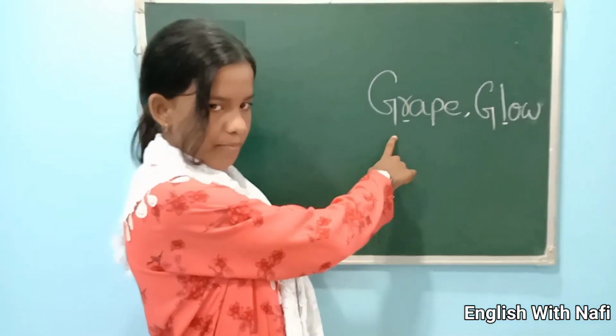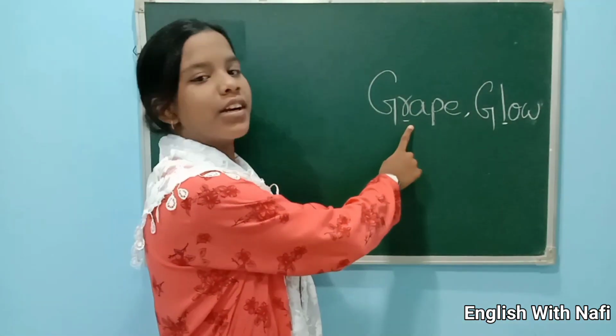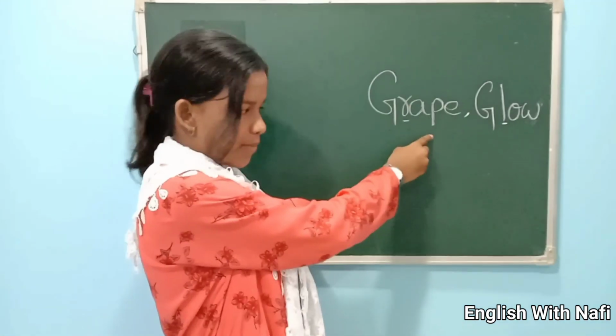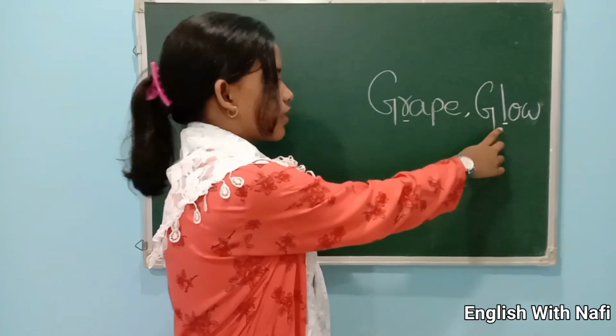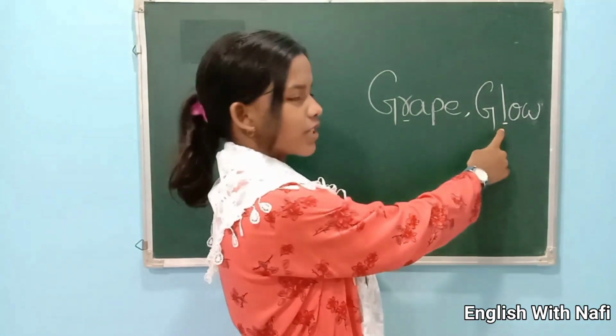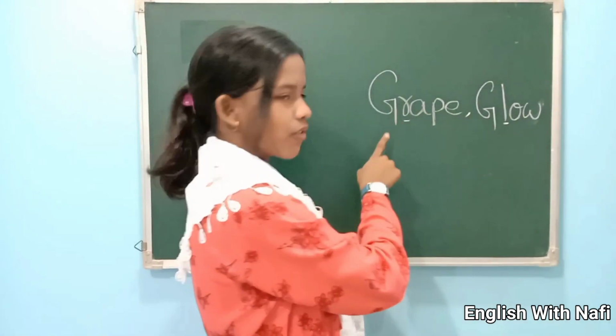G is pronounced G when it's followed by a consonant. Example, grape. Here after G is the consonant R, so G sounds G. Grape. Here is the consonant L after G, so G sounds G. Glow. Grape, glow.